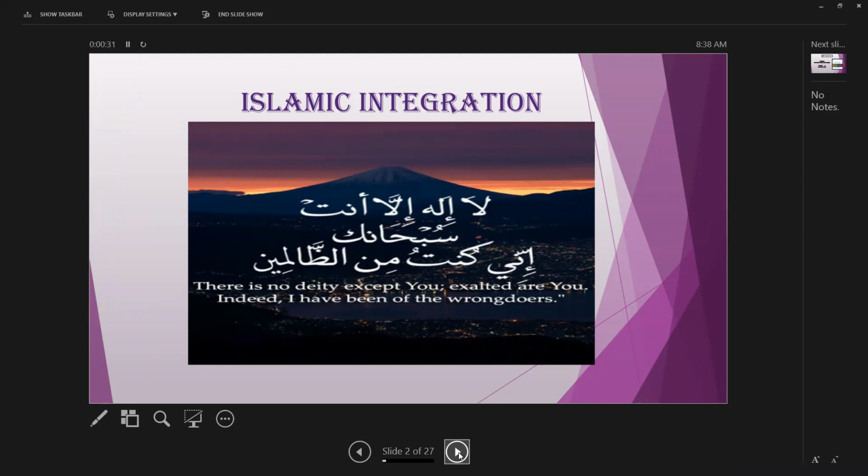There is no deity except you. Exalted are you. Indeed, I have been of the wrongdoers. This is a dua for whenever we are in danger or have any kind of sadness, so we have to recite this dua. So Allah subhanahu wa ta'ala will send the blessing of Allah subhanahu wa ta'ala to all of us.